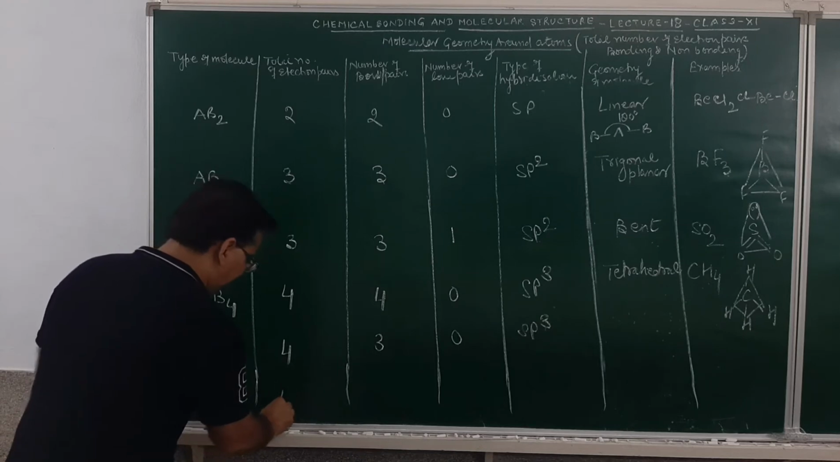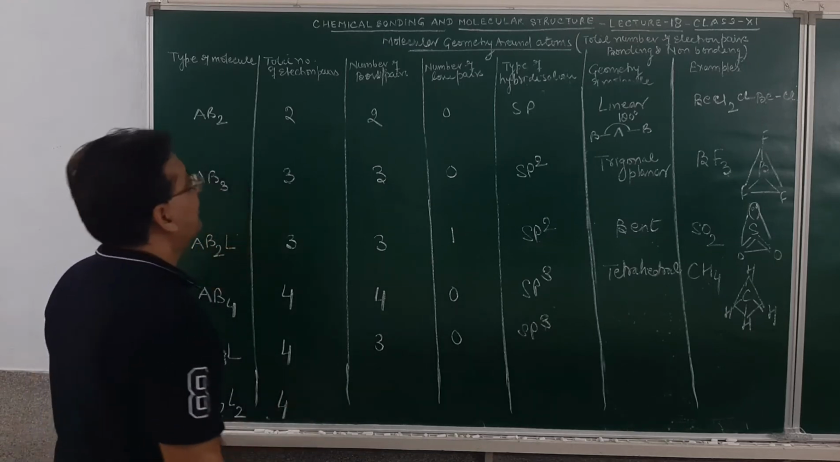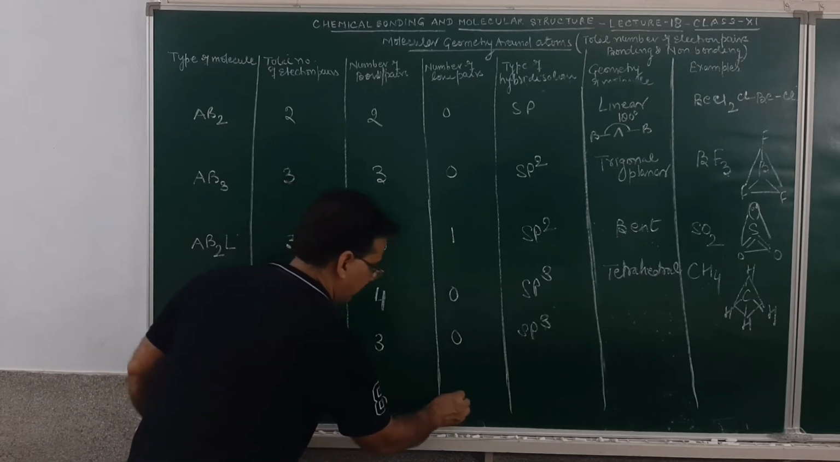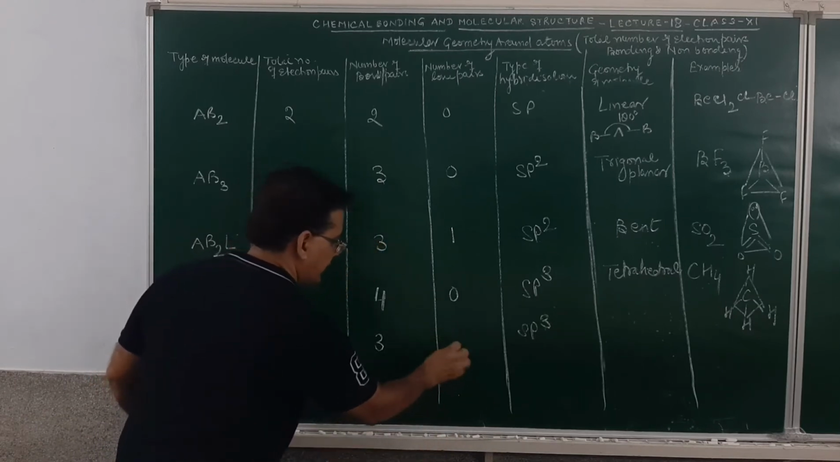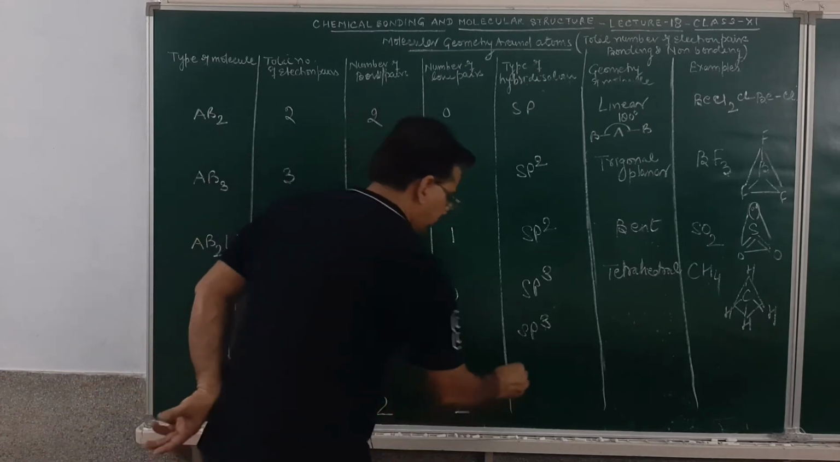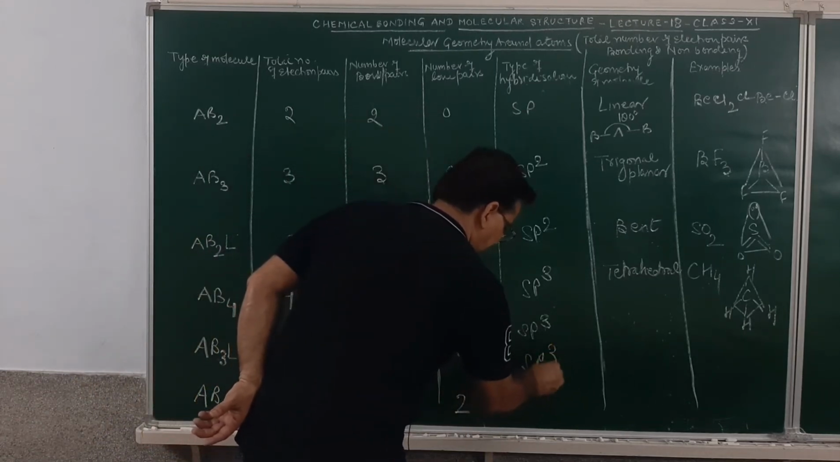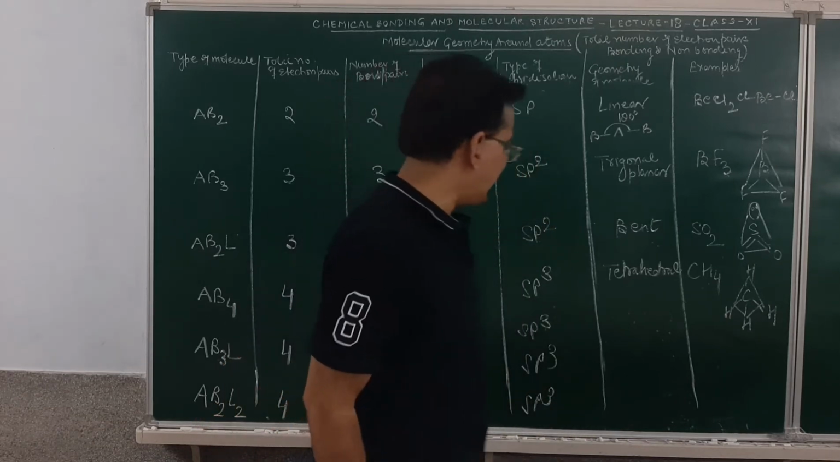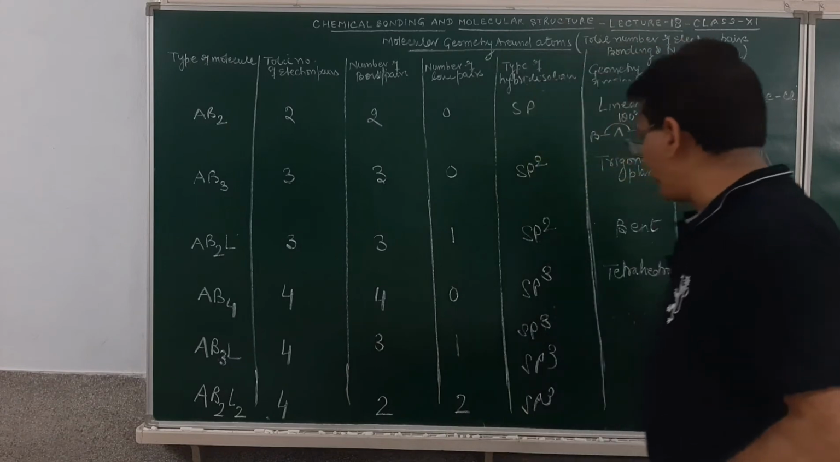Again, the total number of electron pairs will be 4. The total number of bond pairs of electrons will be 2. Lone pairs of electrons will be, here it was 1, and here it will be 2. The type of hybridization in the molecule will be sp3. Here again it will be sp3 hybridization. Am I clear? So there will be two distorted geometries.